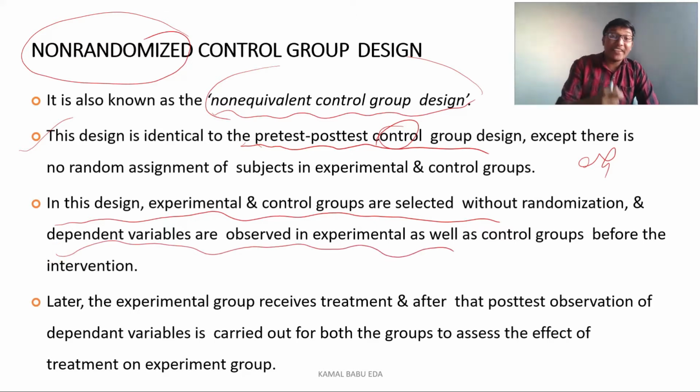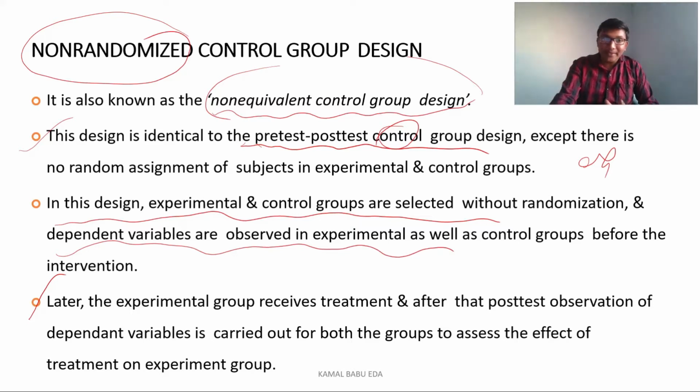And here we are observing the dependent variables in the experimental group as well as the control group before giving the intervention. Later, the experimental group receives the treatment. Again, we conduct the post-test observation of dependent variables for both groups, mainly to assess the effect of the treatment, that is the independent variable, on the experimental group.